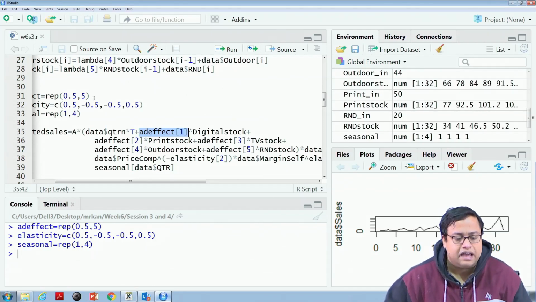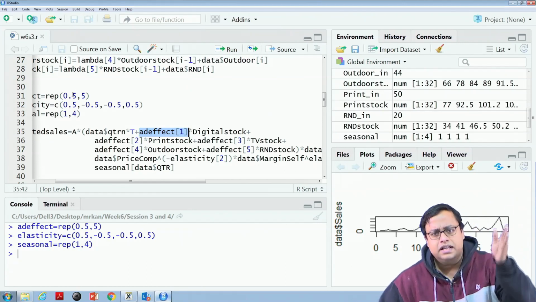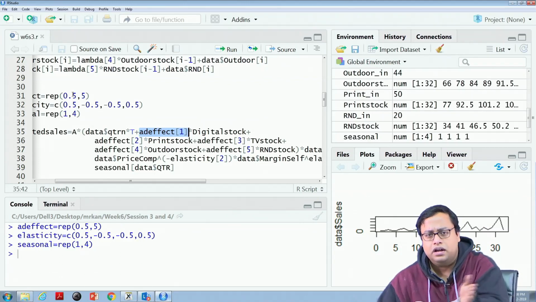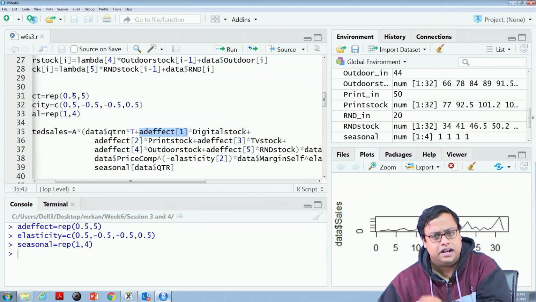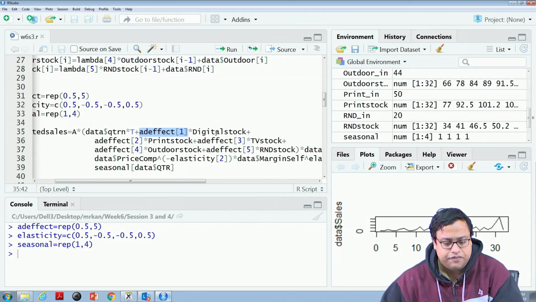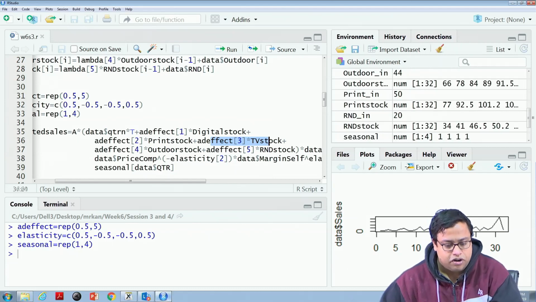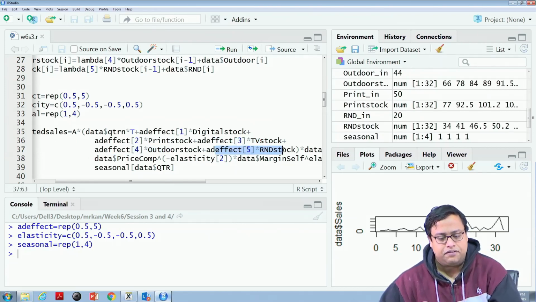I have 5 beta parameters, each are 0.5. The first one is for digital, the second one is for print, the third one is for TV, the fourth one is for outdoor, the fifth one is for R&D. So, add effect 1 into digital stock, add effect 2 into print stock, add effect 3 into TV stock, add effect 4 into outdoor stock and add effect 5 into R&D stock.